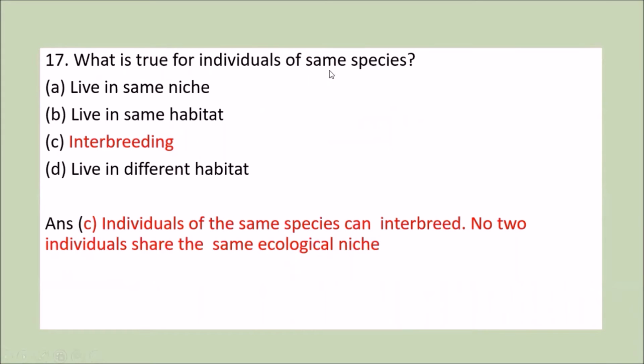What is true for individuals of the same species? First, they live in the same niche. Second, they live in the same habitat. Third, interbreeding. And fourth, they live in different habitats. We know that individuals of the same species can interbreed. No two individuals share the same ecological niche. So option C, that is interbreeding, is the correct answer.